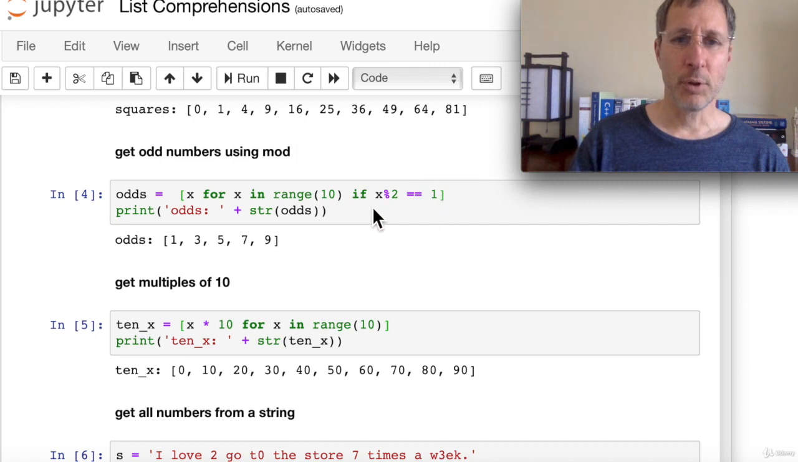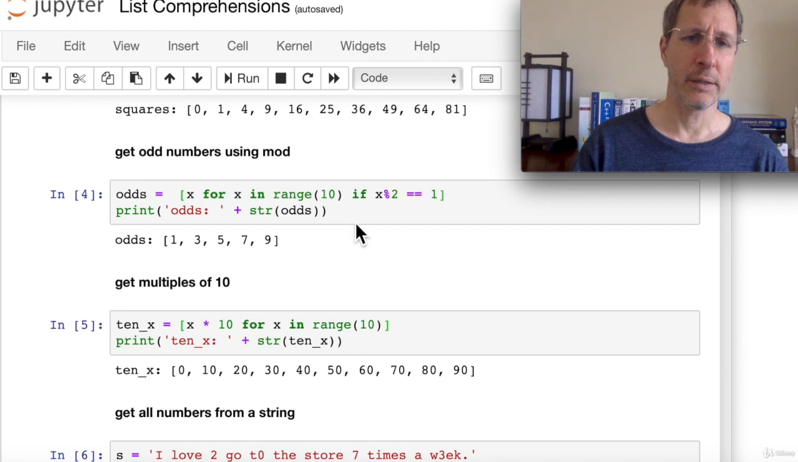But here, look, we apply a test, a condition. If x mod 2 is equal to 1, in other words, if it's odd, if x is odd, then we'll send it to this odds list. When we print it out, we see that we get 1, 3, 5, 7, and 9.